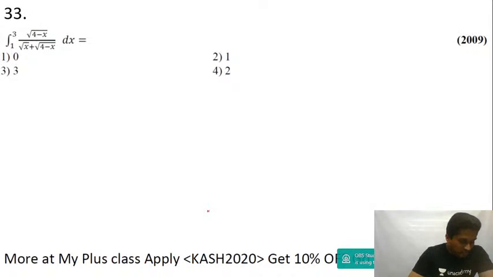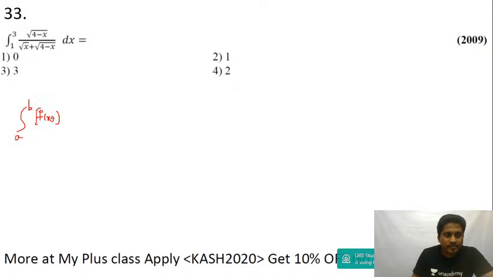Okay, I taught you the shortcut last class. See, when you have integral a to b of f of x to the power of n, divided by f of x to the power of n plus f of a plus b minus x whole power n, where a plus b minus x is lower limit plus upper limit minus x, and then dx, the answer will always be equal to b minus a by 2. 2009 question.